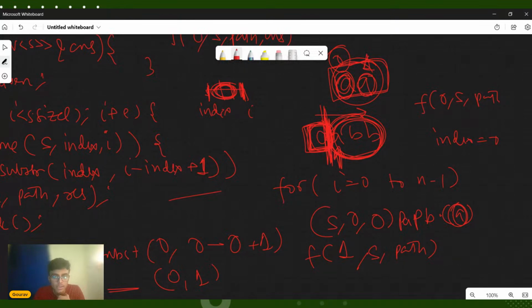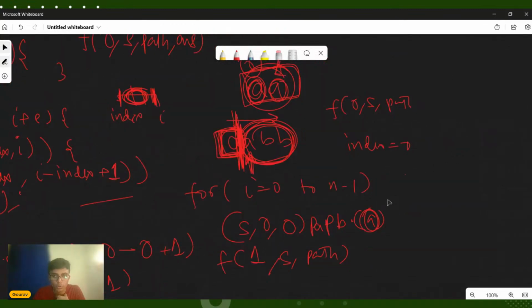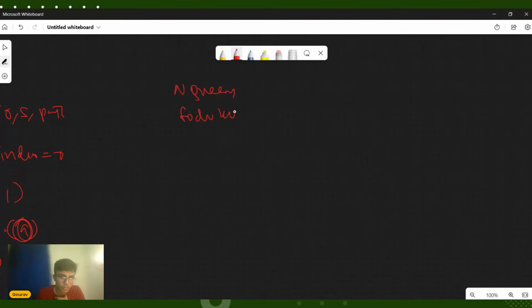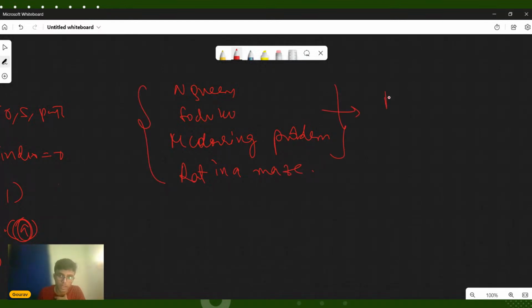In fact, let me list out all the other important topics that are very necessary from the recursion and backtracking point of view. We have the N Queens problem, the Sudoku solving problem, and apart from that, we also have the M coloring problem and the rat in a maze problem. All these four problems are very important for the backtracking concept.